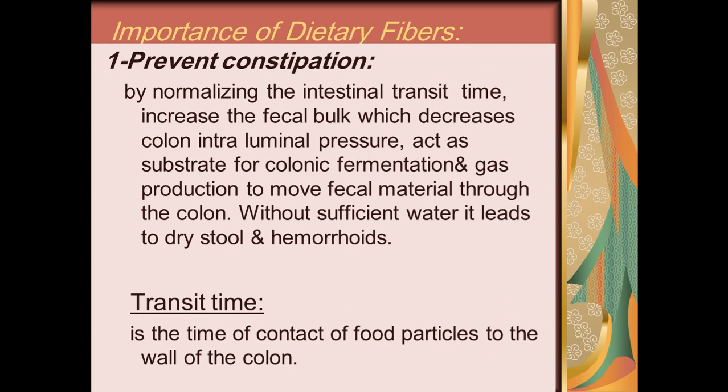What's the importance of dietary fiber? First of all, it prevents constipation. How? It acts by normalizing the intestinal transit time, and once the transit time of the intestine is normalized, it increases the fecal bulk. This will decrease the colonic intraluminal pressure and act as a substrate for colonic fermentation and also for gas production. It will act to move fecal material through the colon. Without sufficient water, it will lead to dry stool, hemorrhoids, constipation, and so on.